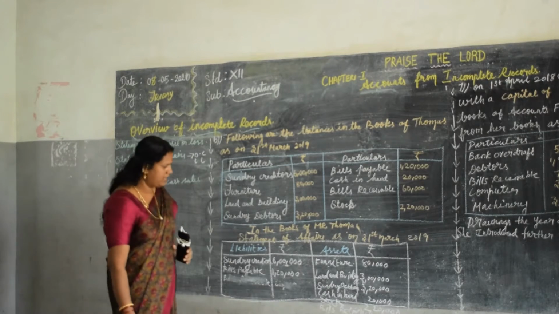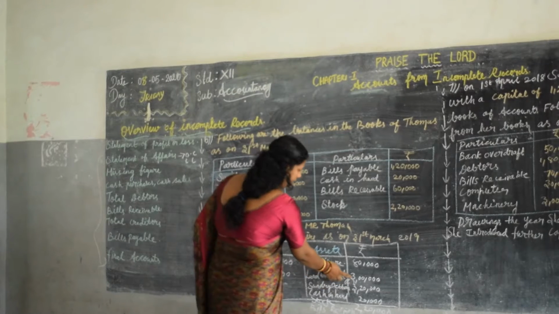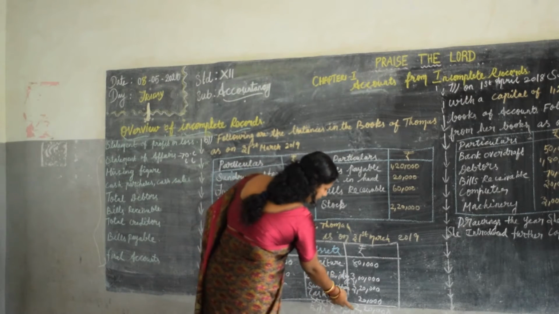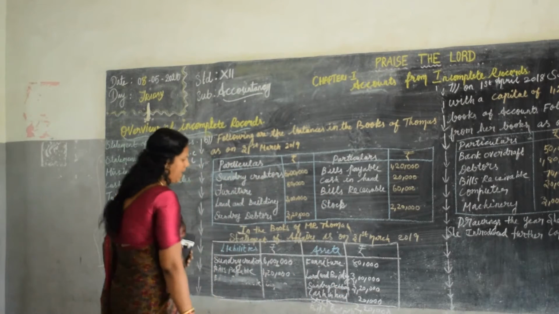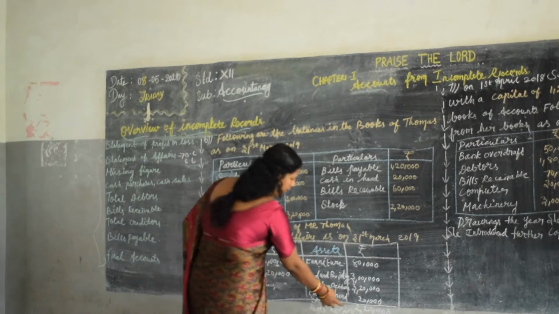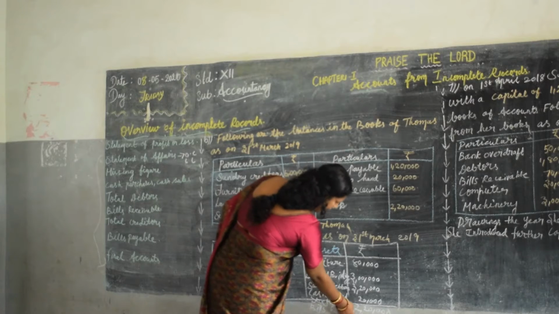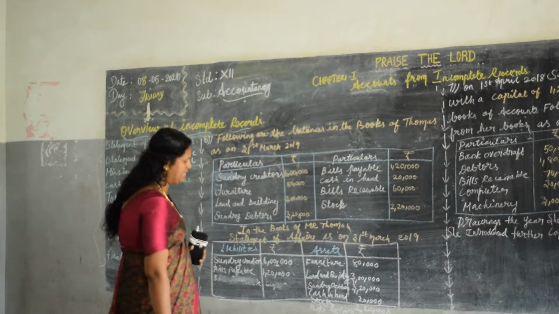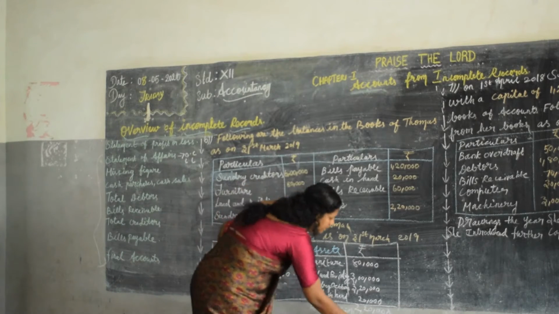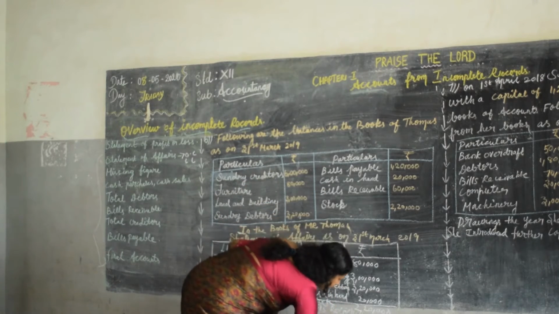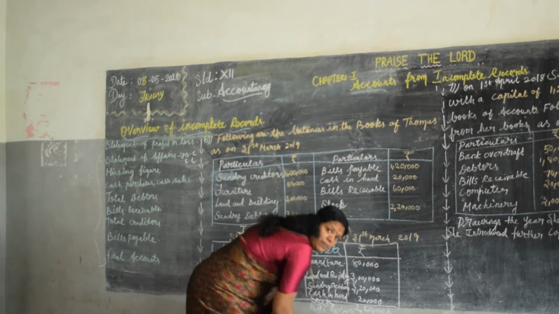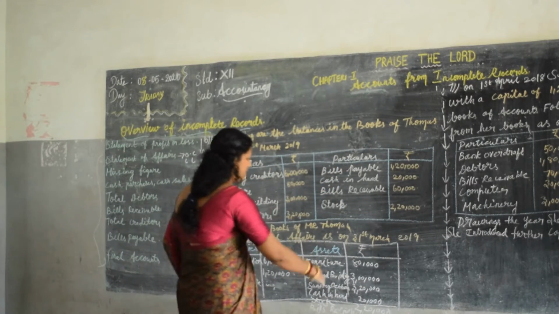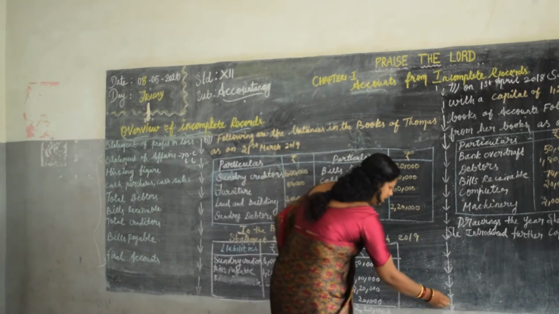Yes, now add it. 3 lakh, 3,20,000 is 6,20,000. 6,20,000 plus 2 lakh, 8,40,000. 8,40,000 plus 80 is 9 lakh 20, plus 20,000... this is 10 lakhs. I will write on this side 10 lakh.